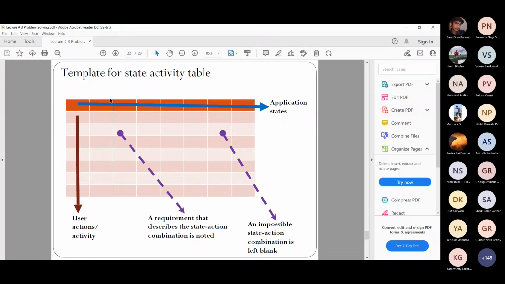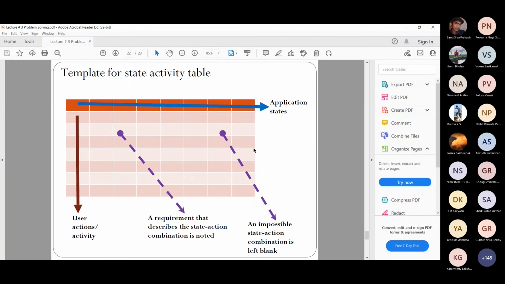Then we can say initially the video is paused. Only when you start playing it, it will play. I am talking about the example of a video player. Okay. Some other state could be video playing, another state could be video paused. So there are different states of that particular software or application, and different actions or activities the user would have. Now based on this, if something is missing, okay; if everything is mentioned, fine.